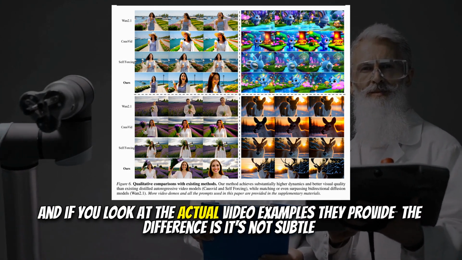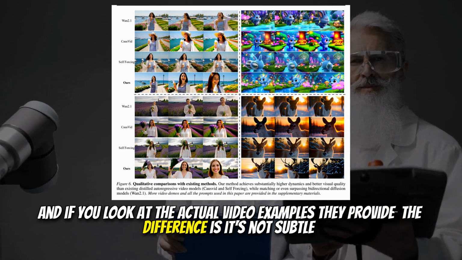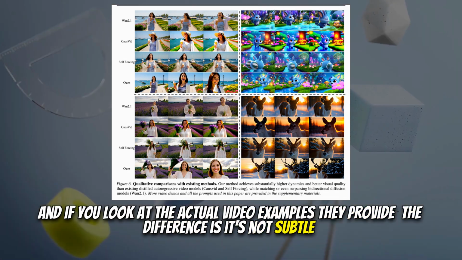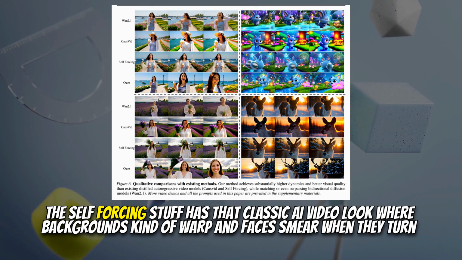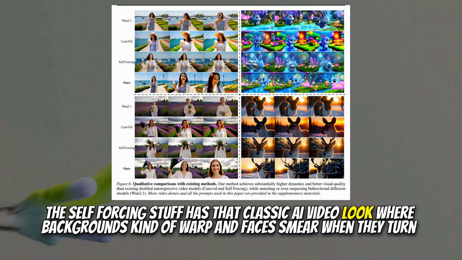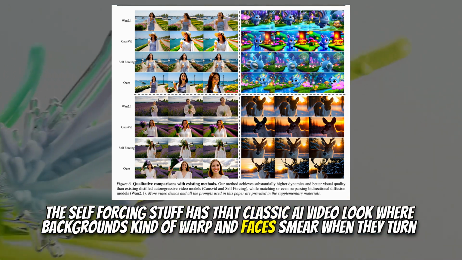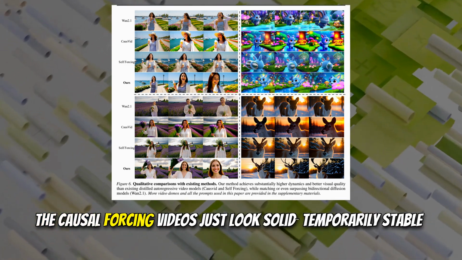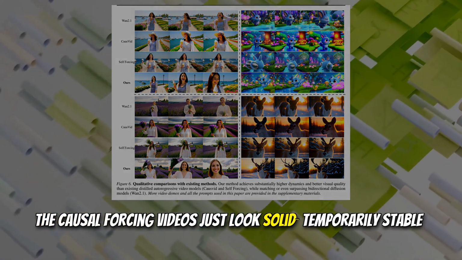And if you look at the actual video examples they provide, the difference is not subtle. Not at all. The self-forcing stuff has that classic AI video look where backgrounds kind of warp and faces smear when they turn. The causal forcing videos just look solid, temporally stable.